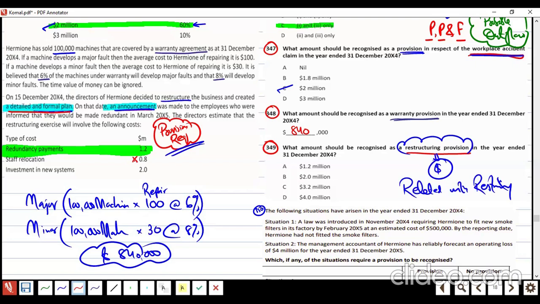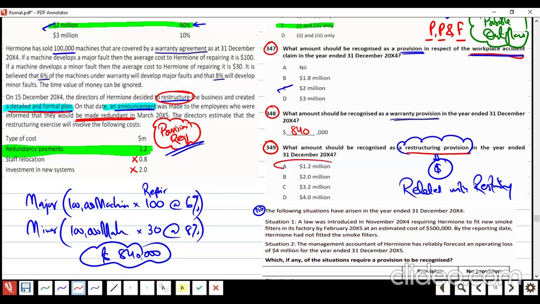I am doing restructuring, and because of that, I am removing people. So my restructuring is directly associated with the people who are made redundant. Machine relocation, new area, new factory, what should I do?